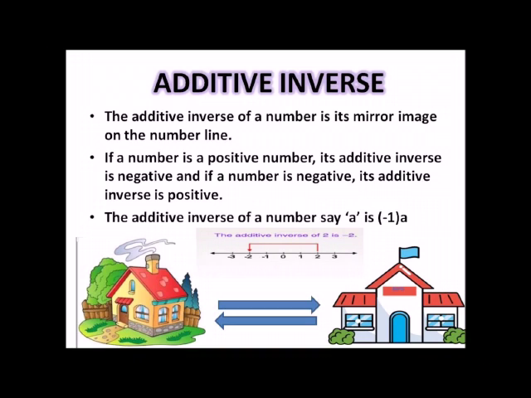Actually, the additive inverse of a number is that number which is at equal distance from 0 as the original number but in the opposite direction. For example, going to school from house and coming back home from school. It is used to describe opposites, like +2 on a number line has an additive inverse -2 on the left of the number line, which is at equal distance from 0. 2 and -2 are at equal distance from 0 and they are additive inverses of each other.